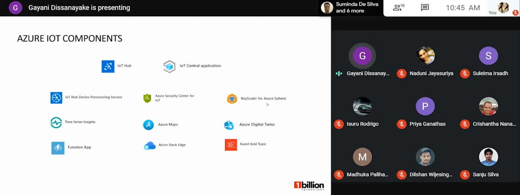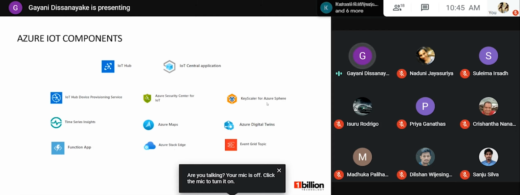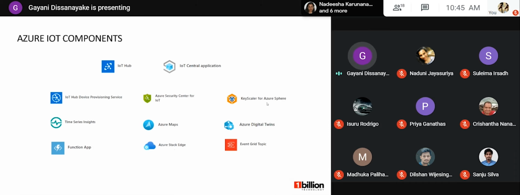Then we have IoT data analysis components like Time Series Insights, Azure Maps, and Azure Digital Twins. Azure Time Series Insights connects to events of Azure IoT Hub or Event Hub, and then it visualizes and analyzes these events. The analysis results produced from Time Series Insights discover hidden trends in telemetries. So using Time Series Insights, we can get an idea about the pattern of the telemetries sent from the devices.